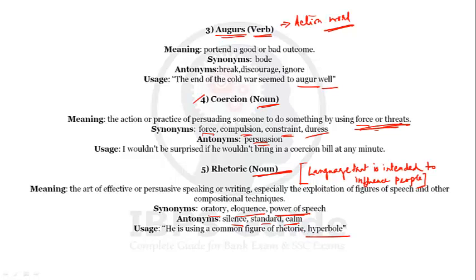So to impress someone, to influence someone, when we use some different type of language, that is called rhetoric. Most speakers have some excellent eloquent power. Eloquent power means the extraordinary art of speaking. Oratory power, orator, they are good orators, good speakers. Those who have good power of speech are called rhetoric persons. It is a language intended to influence the people.